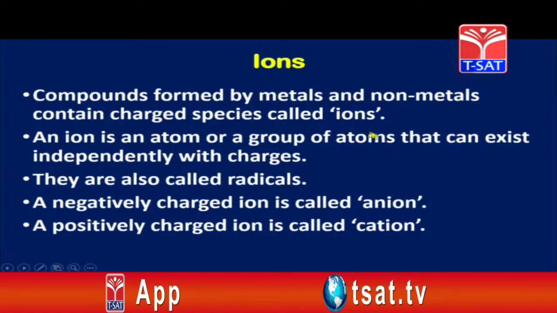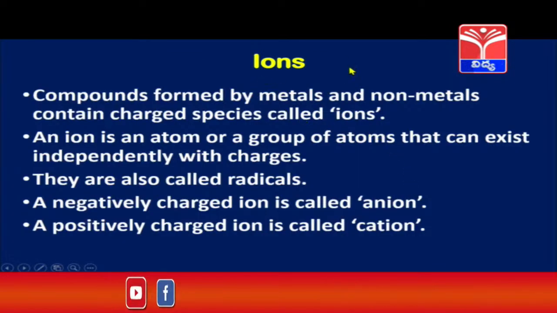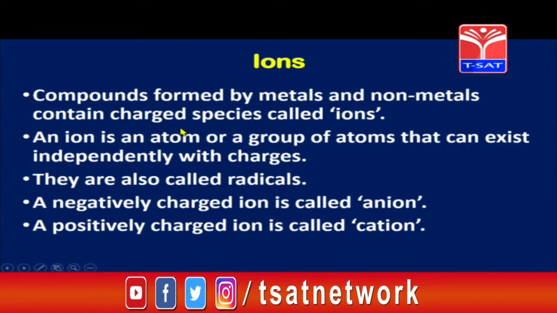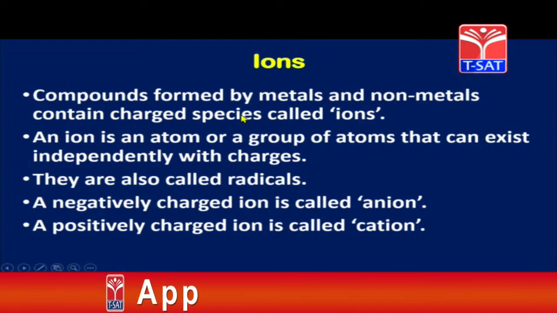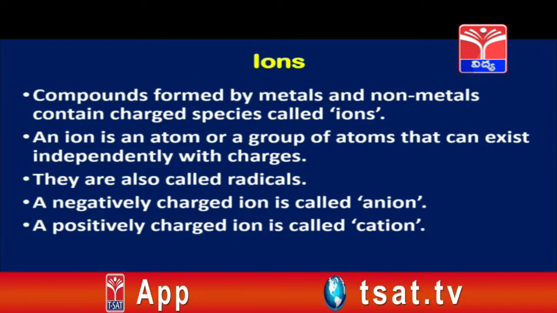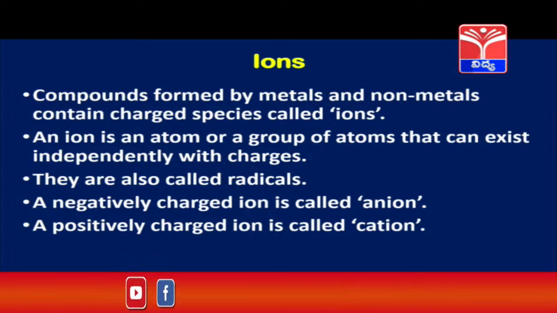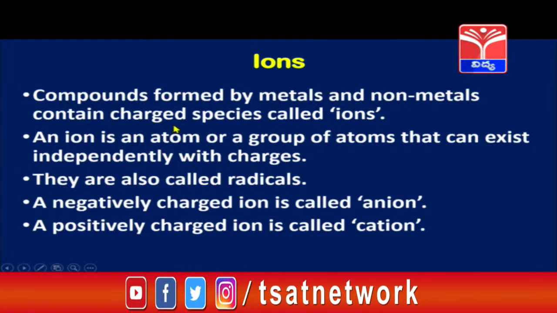Okay, children. Now let us understand what are ions. Compounds formed by metals and non-metals contain charged species called ions. So, children, if a compound is formed by the combination of a metal and a non-metal, for example, we have sodium and we have chlorine. Sodium is a metal and chlorine is a non-metal. So, they are formed by the charged species of sodium and chlorine called ions.